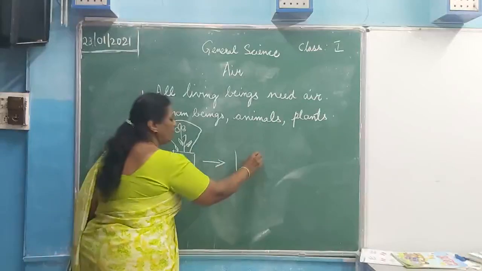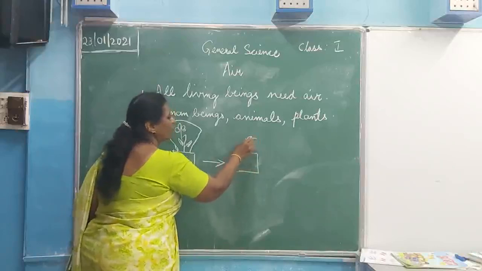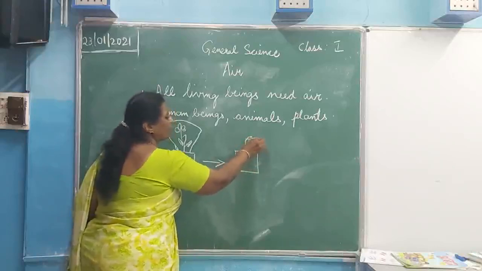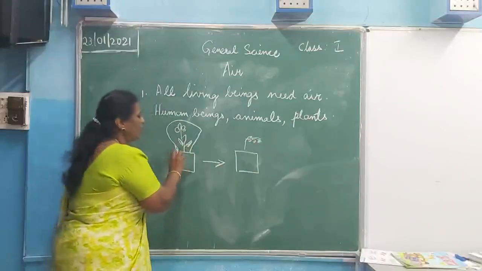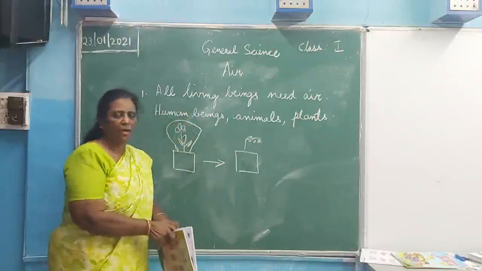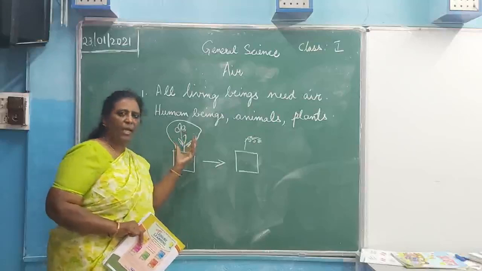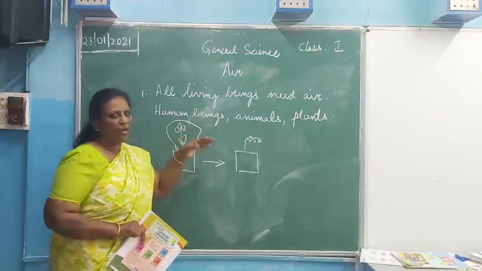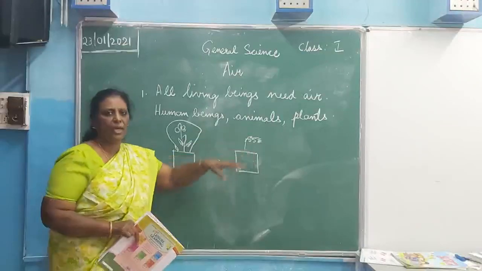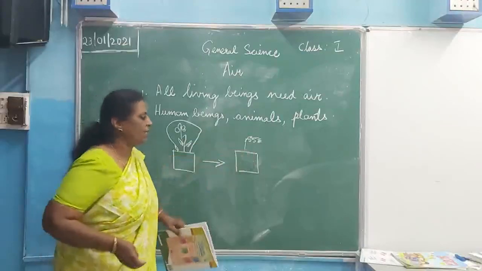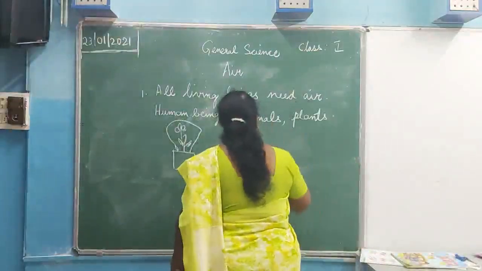The plant will die. It will bend. When you cover this plant with a jar, and after some days you see, the plant would have died this way because you are not providing the plant with air. So that is why the plant dies. In this way we can show that the plant needs air.